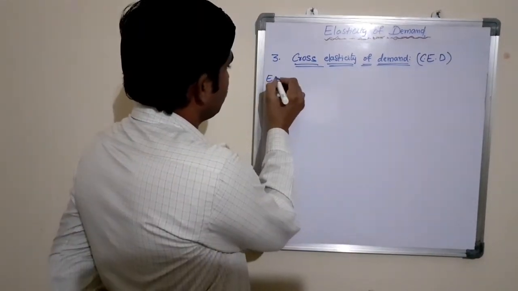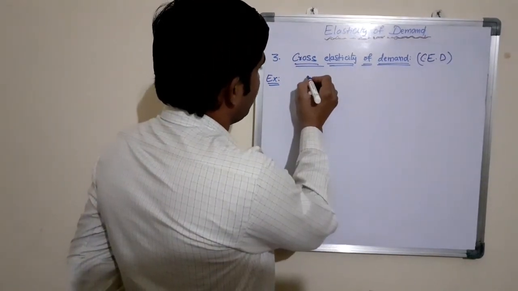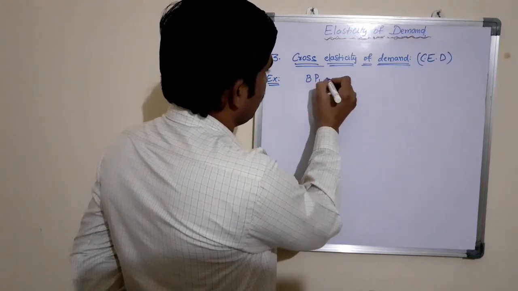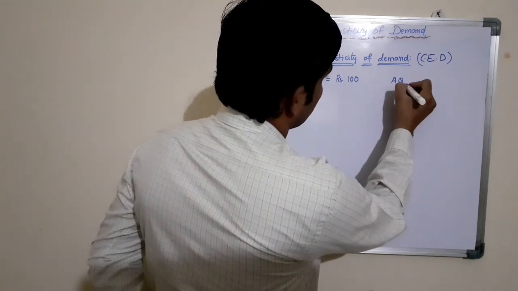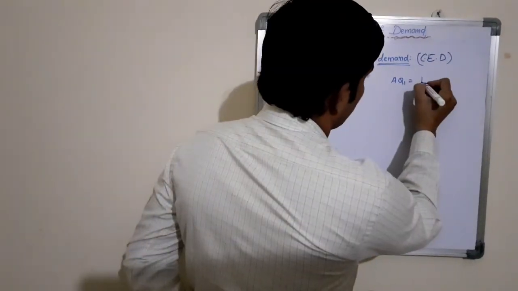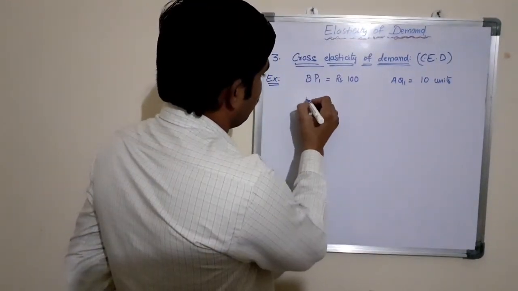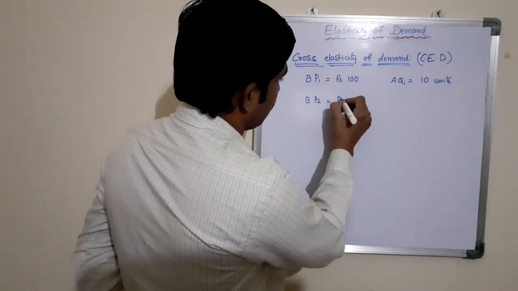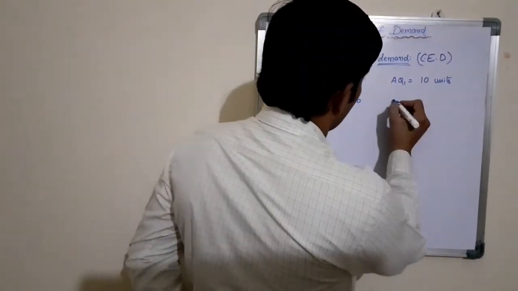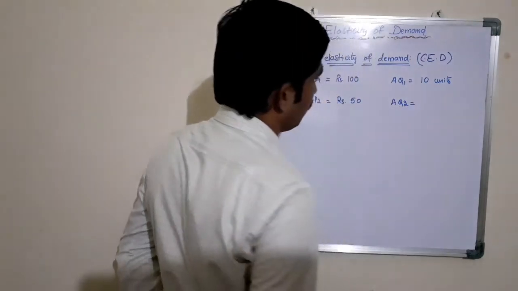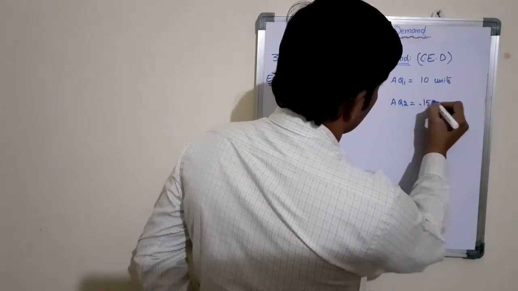Let us assume the price of product B is 100 rupees, where the quantity demanded of product A is 10 units. When the price of product B is decreased to 50 rupees, then the quantity demanded of product A increases to 15 units.